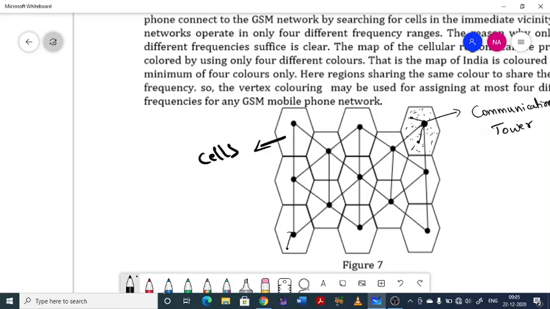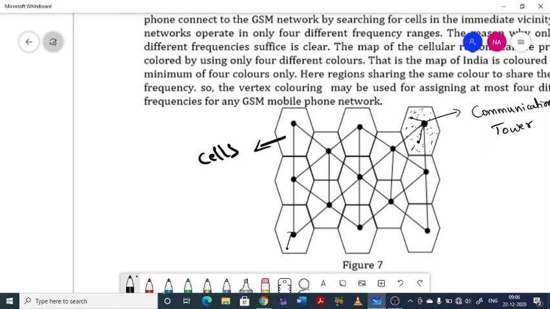GSM networks operate in only 4 different frequency ranges. So this is where exactly the graph coloring concept is used. So we have the region, we have divided that into 16 regions, 16 sub-regions which are called cells. Then we have placed mobile networks or mobile towers in each cell.